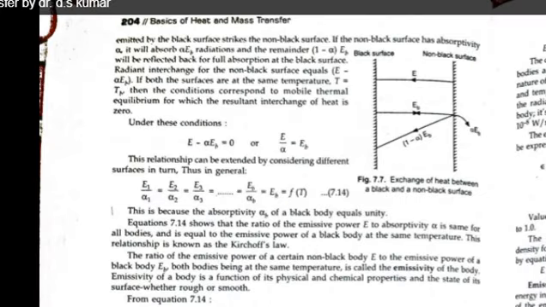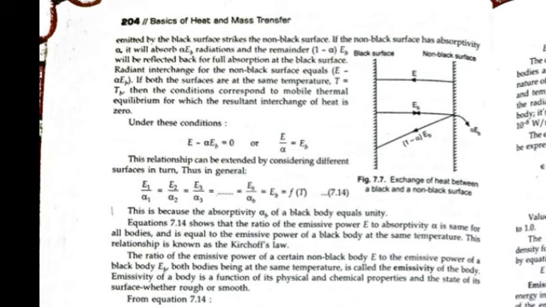So next is what is Kirchhoff's law. To understand Kirchhoff's law, we have to select two bodies. In figure 7.7, we can easily understand what Kirchhoff's law is. First of all, there are two bodies. One is a perfectly black body and the other is a non-black body, like a real surface. We can say that the temperature of the black body is Tb, and for the non-black body the temperature is